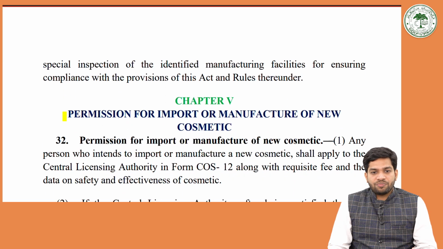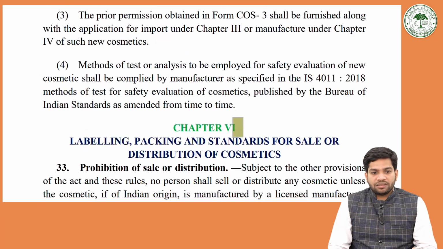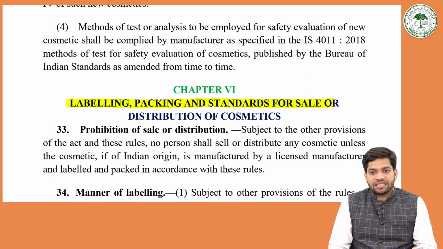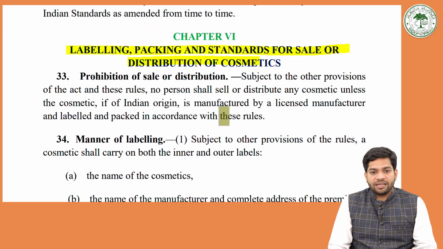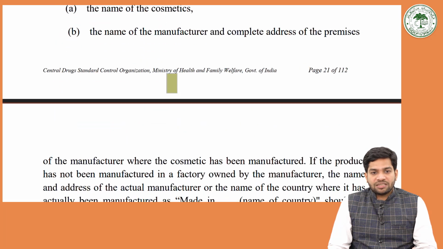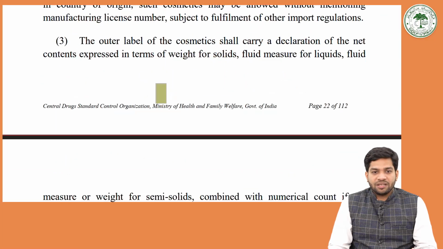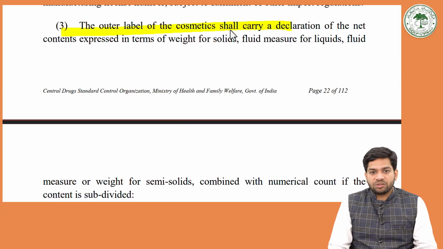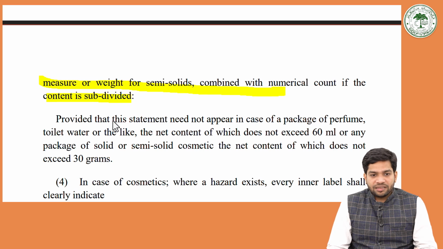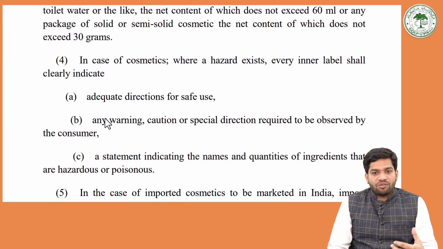Then chapter 5 is permission for import or manufacture of new cosmetic. So what permission to take, labeling, packing, and the standard for sale or distribution of cosmetics. So the manner of labeling: the outer label of the cosmetics shall carry a declaration of the net content expressed in grams in terms of weight or fluid measures. Whatever we see on a packet of any marketed object, they are following these rules.